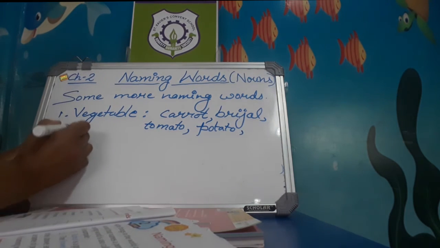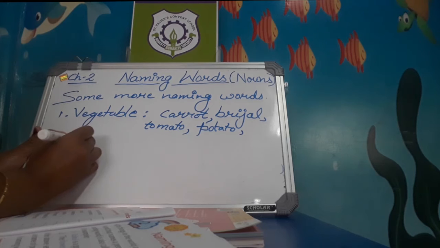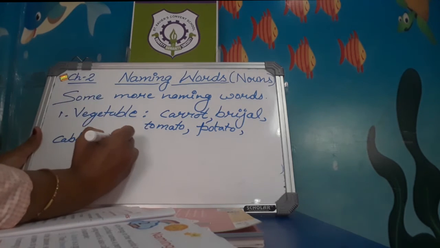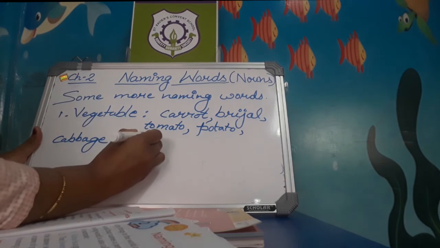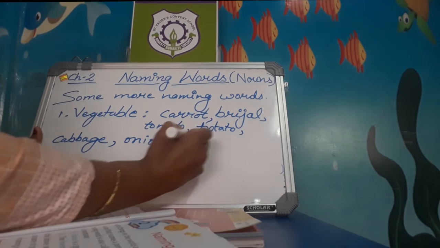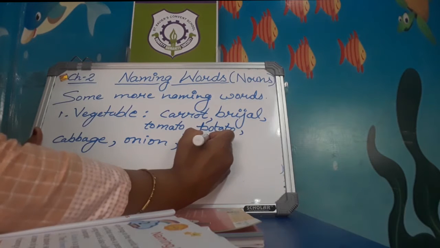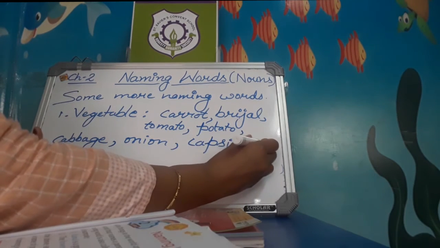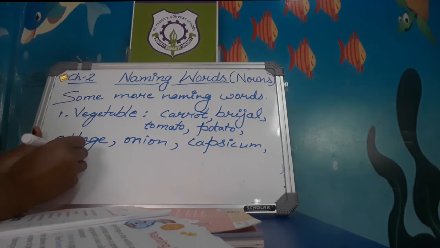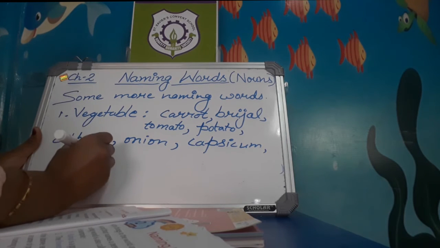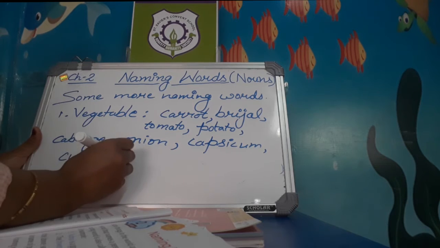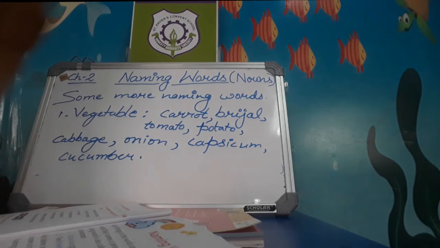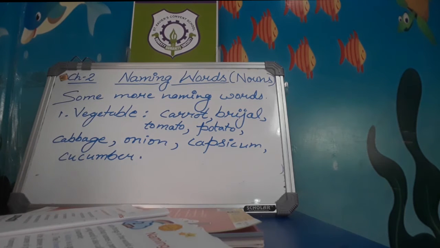These are the names of vegetables, and these are also naming words. Onion, capsicum, cucumber, these are the vegetable names, and these are also naming words.